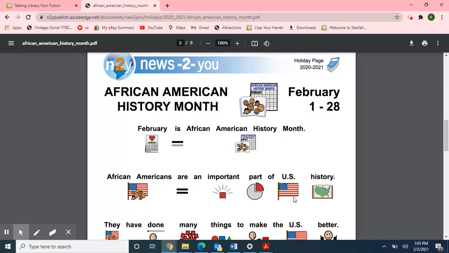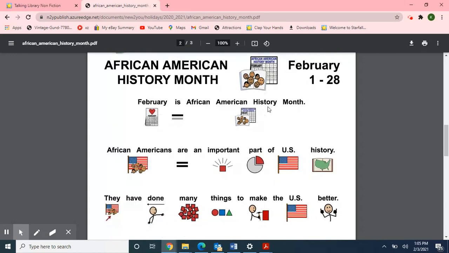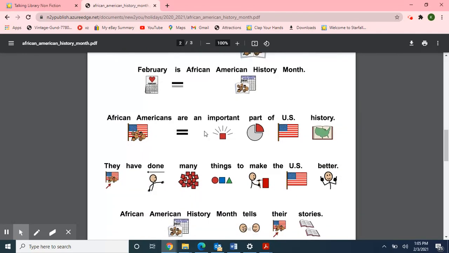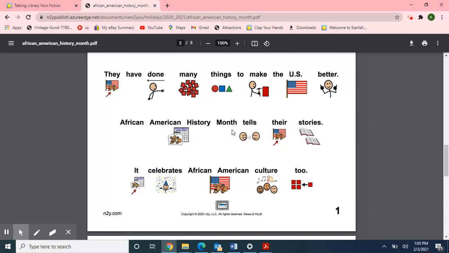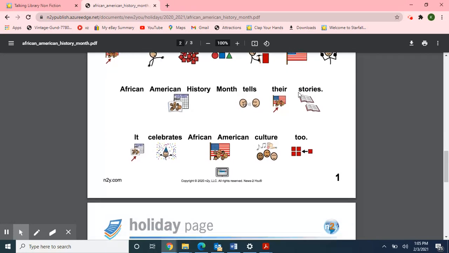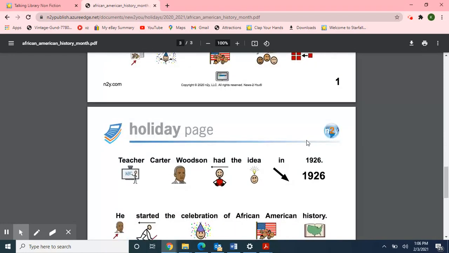Here we have the same article from the holiday page in News to You. African American History Month, February 1st through the 28th. This time we have pictures with the words. February is African American History Month. African Americans are an important part of the United States history. They have done many things to make the U.S. better. African American History Month tells their stories. It celebrates African American culture too.